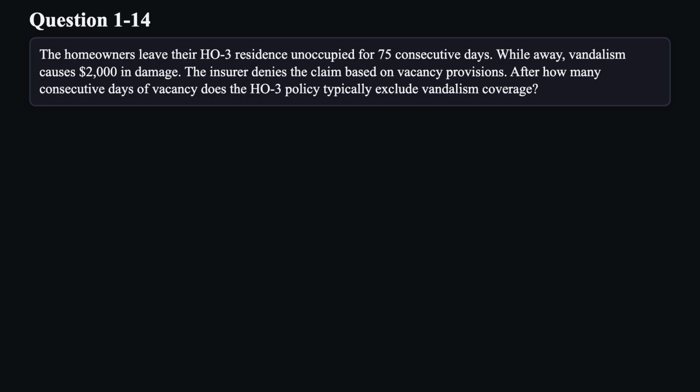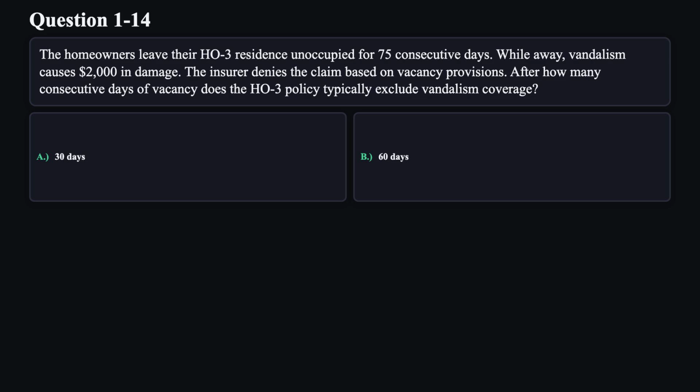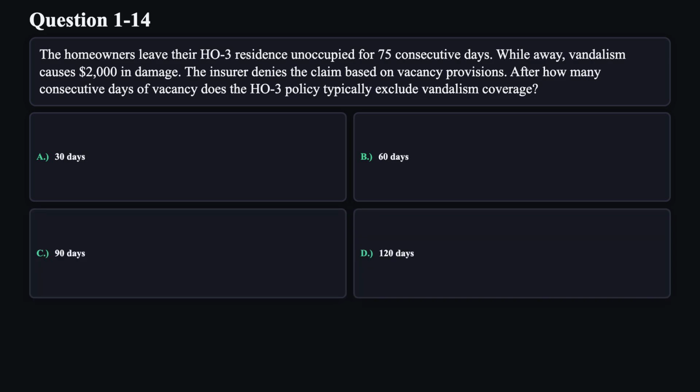Question 14. The homeowners leave their HO3 residence unoccupied for 75 consecutive days. While away, vandalism causes $2,000 in damage. The insurer denies the claim based on vacancy provisions. After how many consecutive days of vacancy does the HO3 policy typically exclude vandalism coverage? A. 30 days. B. 60 days. C. 90 days. D. 120 days.